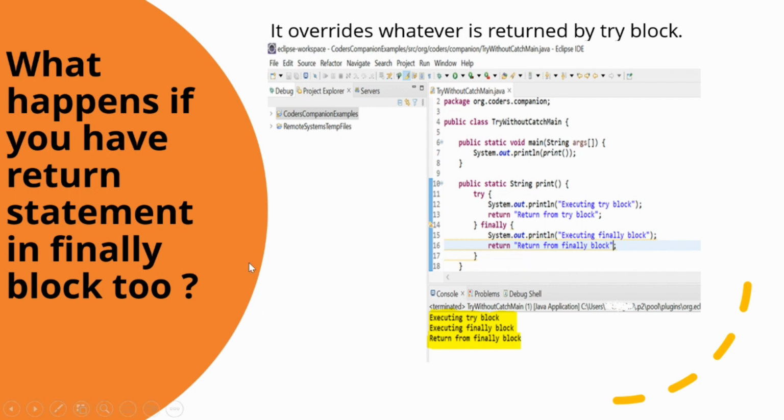The key point to understand here is that the return in the finally will always be executed regardless of whether an exception is thrown or not in the try block. If the try block throws the exception, the finally block will be executed. And if the try block does not throw the exception, then also the finally block will be executed.